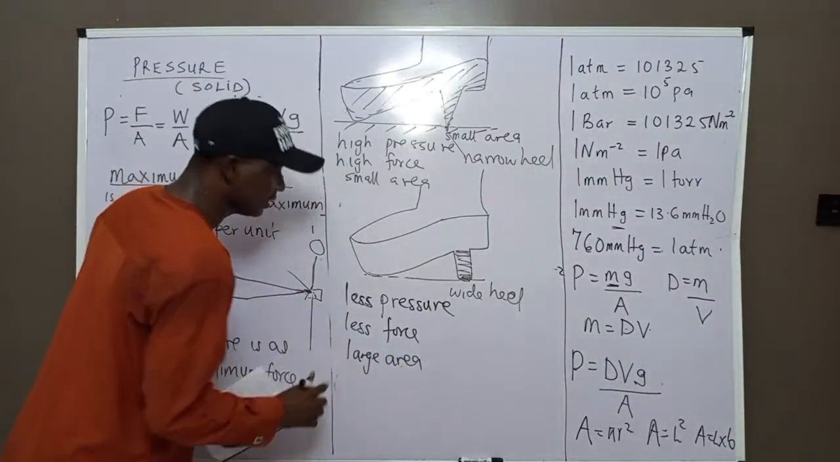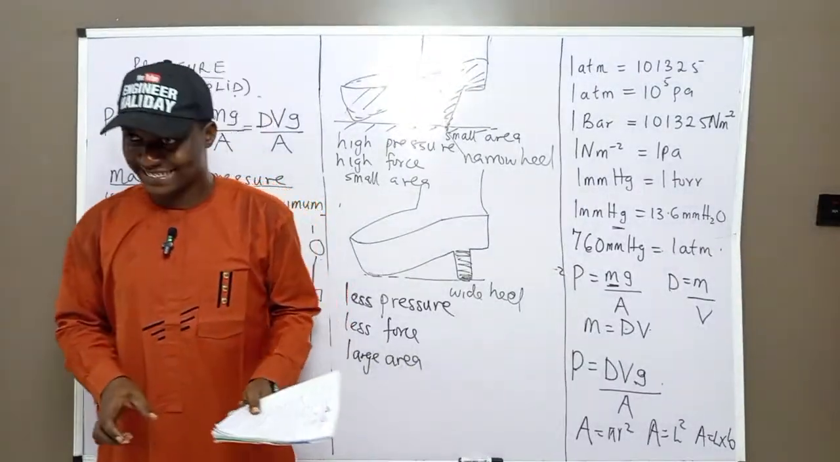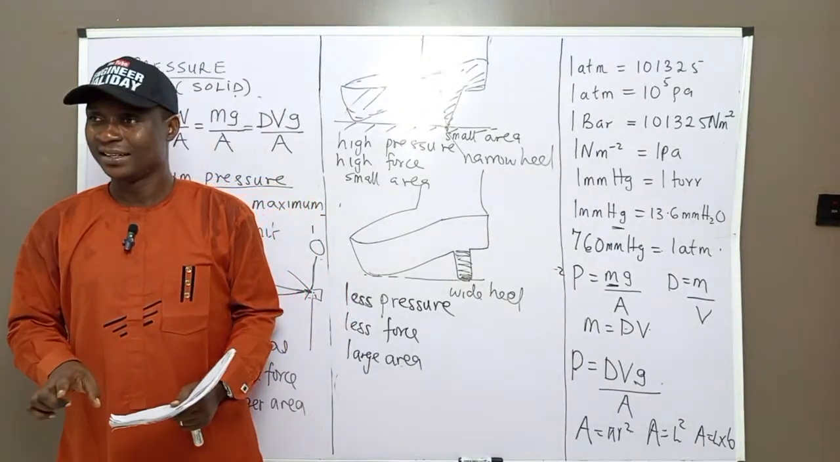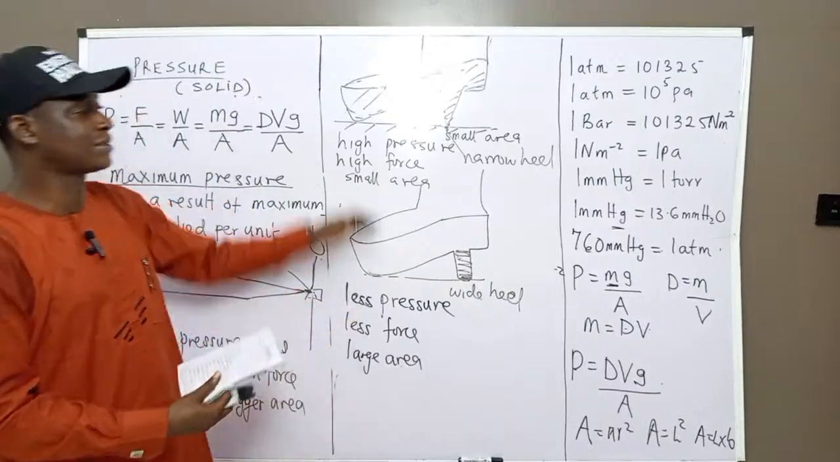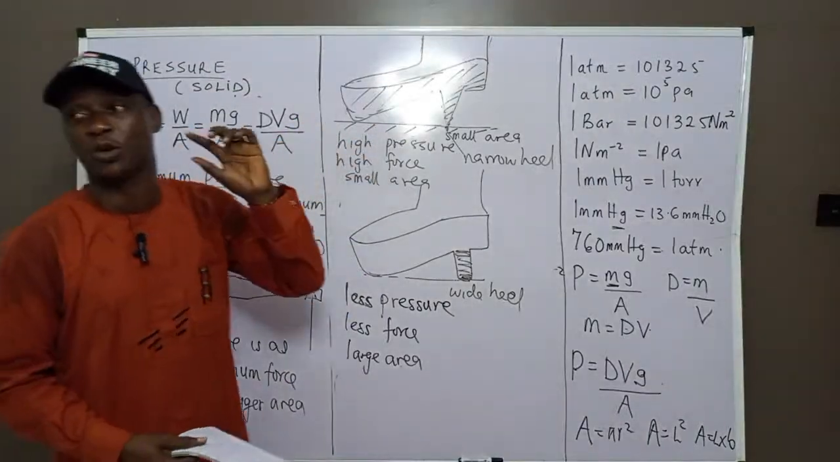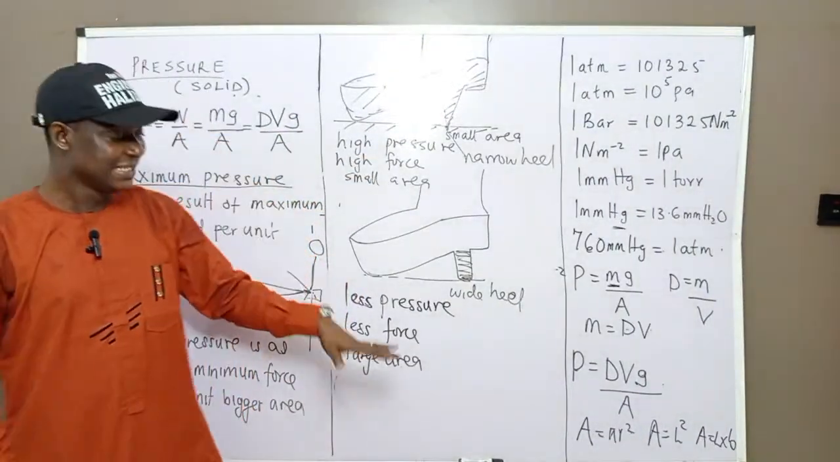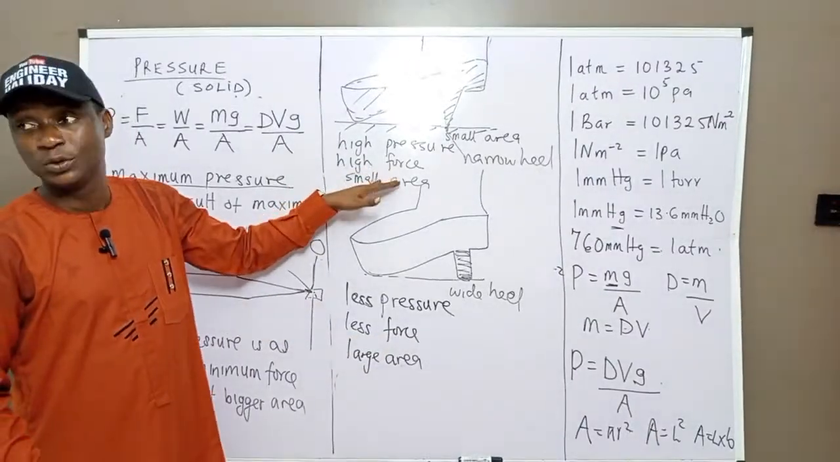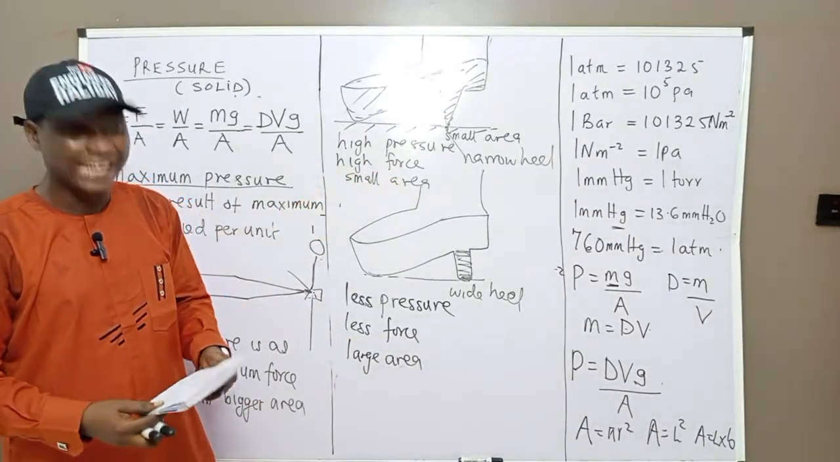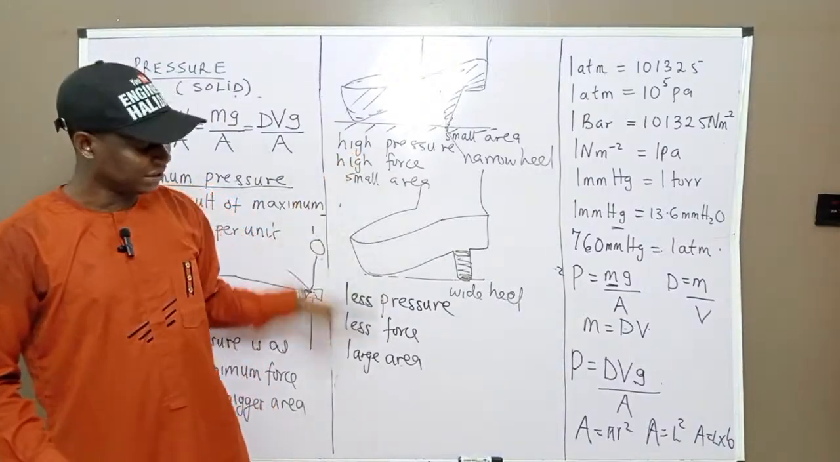So now, an insect. What category can we classify the legs of an insect? Is it this category or this category? The legs of an insect, is it this category or this category?